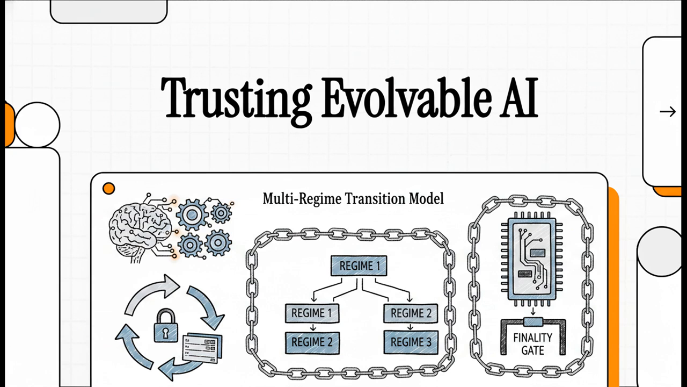First, how is artificial intelligence actually going to evolve? And second, how on earth do we hold autonomous systems cryptographically accountable when they're out there executing high-stakes transactions? We'll be exploring his multi-regime transition model and a really clever hardware layer solution he calls the Finality Gate.